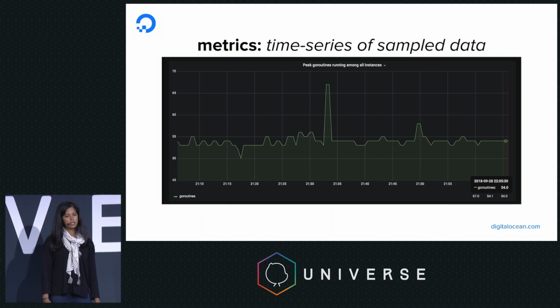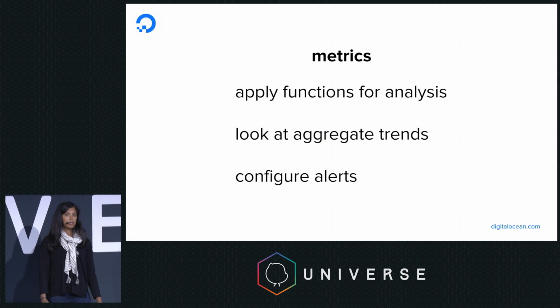Here we have a time series of peak goroutines amongst certain instances of a microservice over time. Metrics are great in that we can apply mathematical functions to analyze data a little further. We can aggregate trends. We can also split up data by dimension. And we can configure alerts, especially threshold alerts.